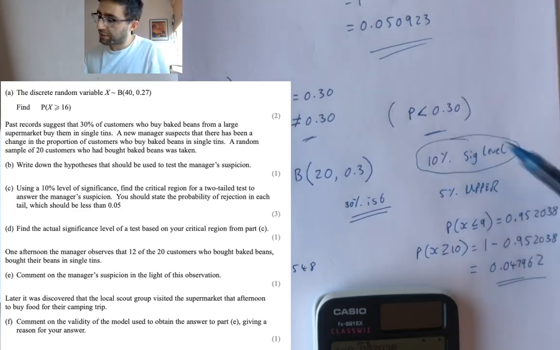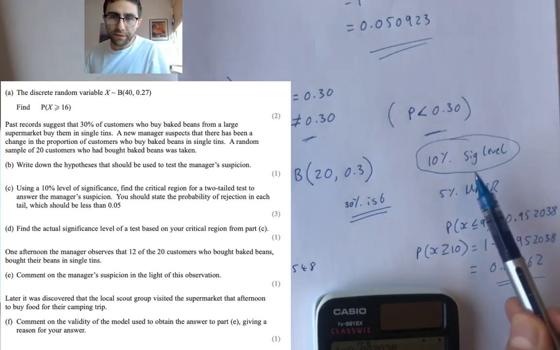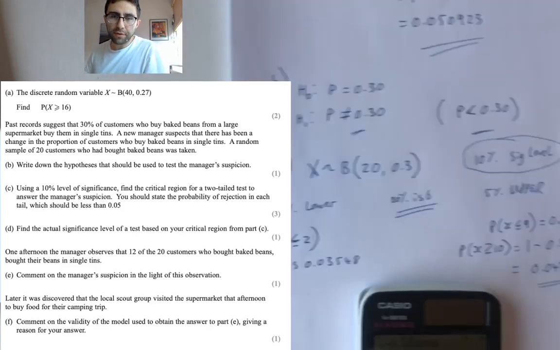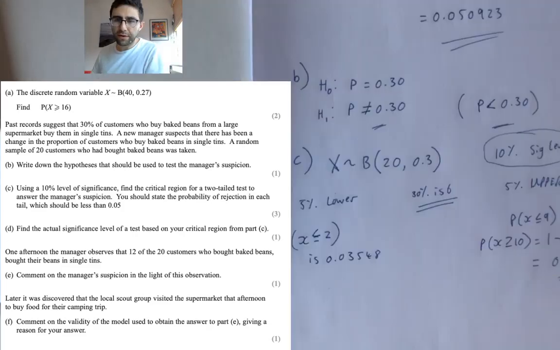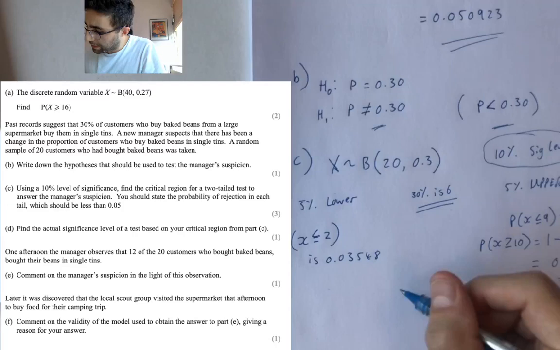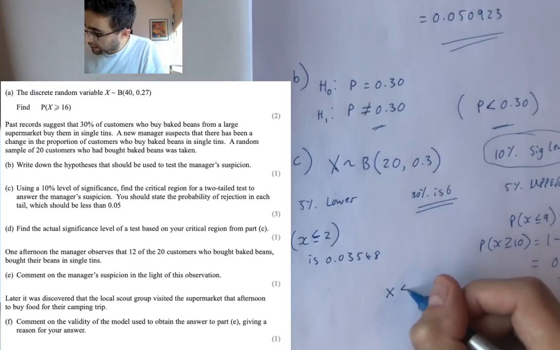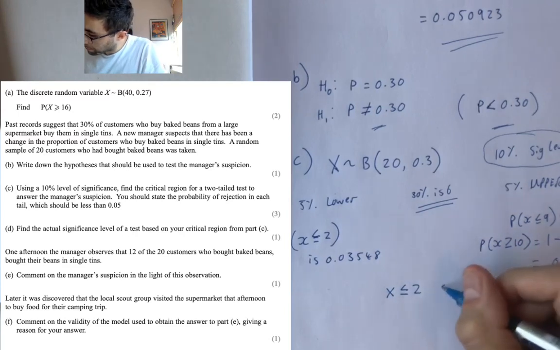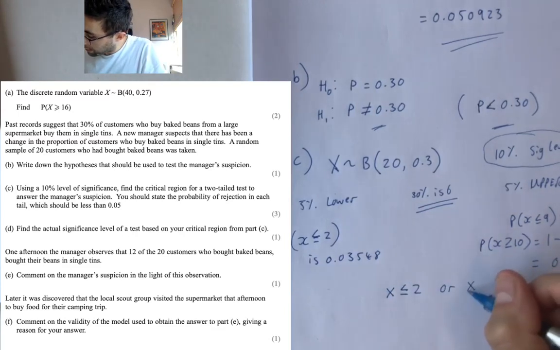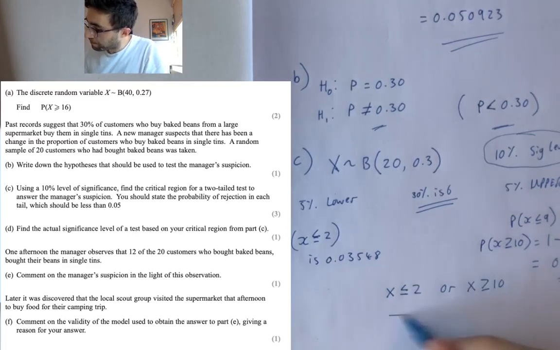10% significance level overall, 5% at the top and 5% at the bottom. So we can surmise from that that our critical region is either x is less than or equal to 2 or x is greater than or equal to 10.